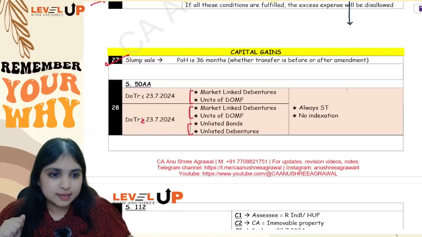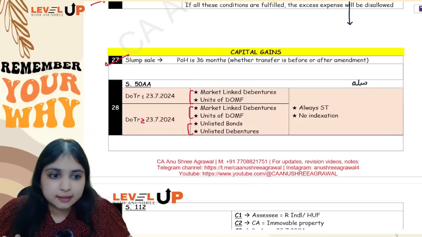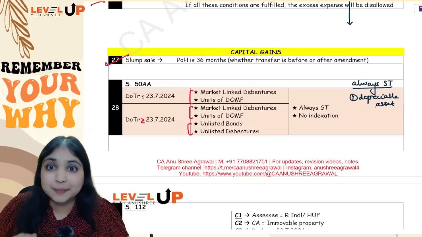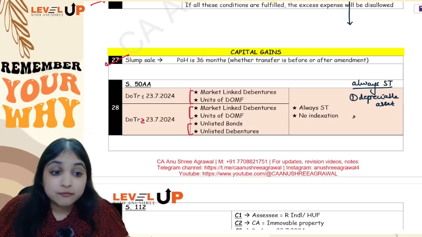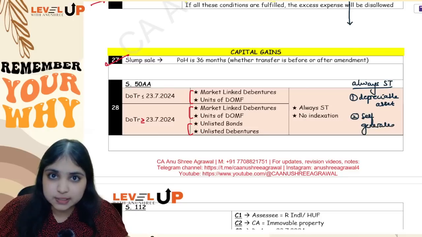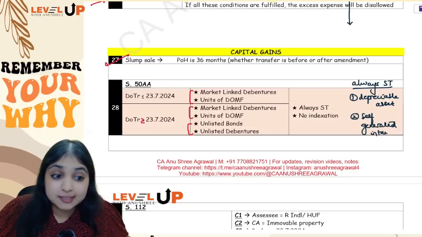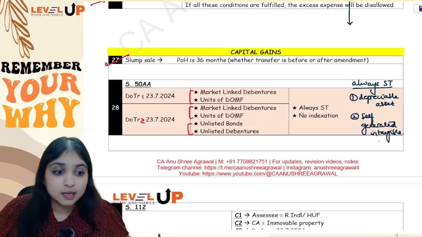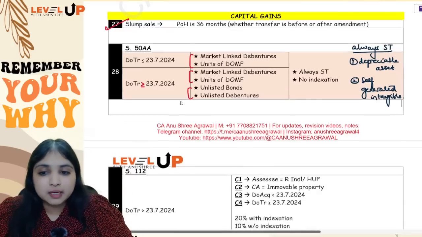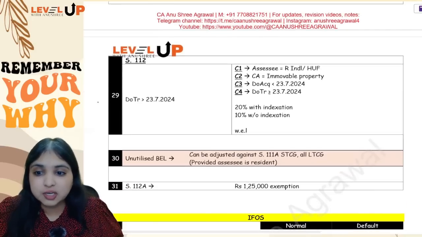Okay, now listen, where else do we say that the capital gains will always be short term only? We say this in depreciable assets also. Here also, if at all you have capital gains, like for example, if the block is empty, it will either be short-term capital gain or short-term capital loss only. One more point is there. I'm not sure if you know about this. Self-generated intangibles. If assessee is having any self-generated intangible asset, even over here, the capital gains will always be short-term only. Okay. Then comes your 29th adjustment, section 112.